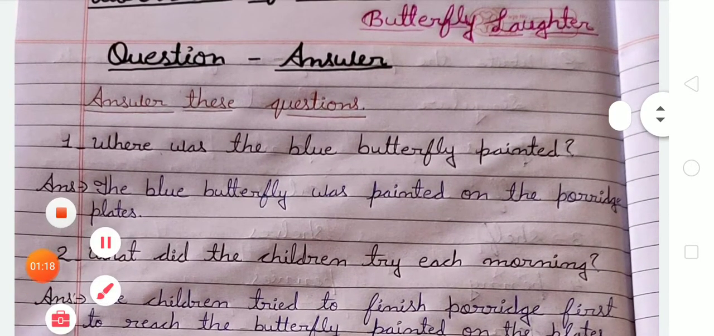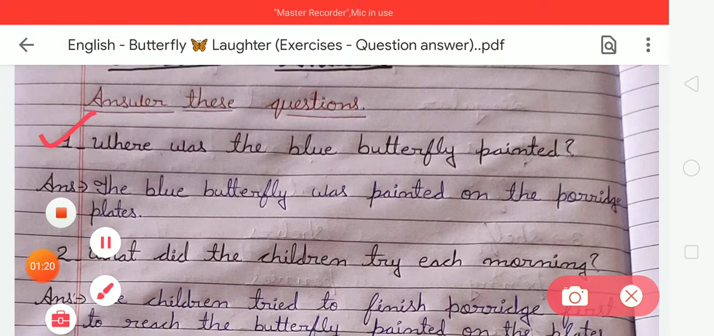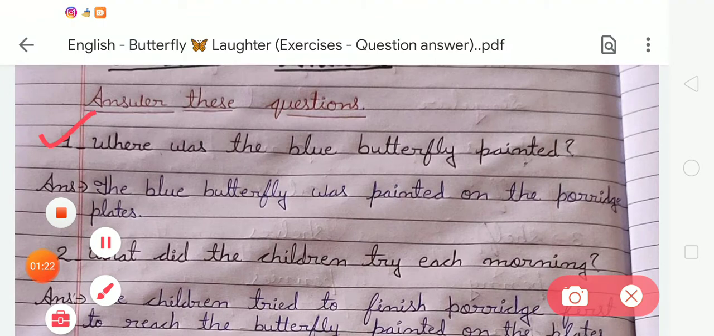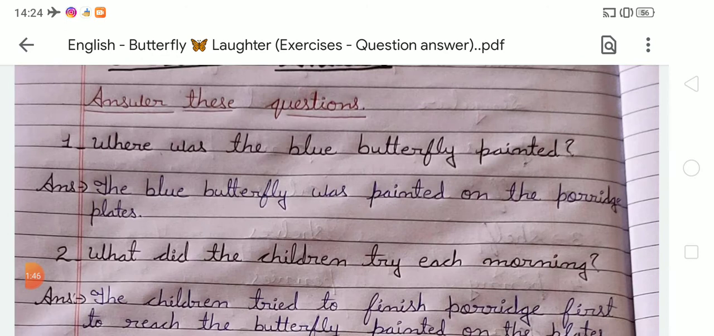The first question is, where was the blue butterfly painted? So tell me, students, what do we write? We have already learned in this poem that the blue butterfly was painted on the porridge plates. So the answer will be: the blue butterfly was painted on the porridge plates. Okay, now moving to the next question.